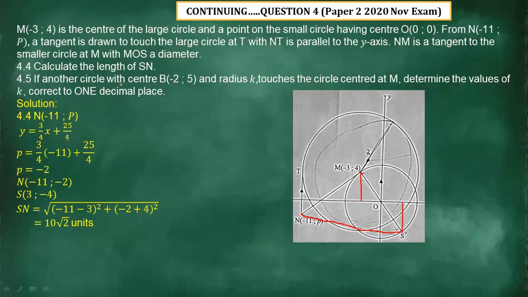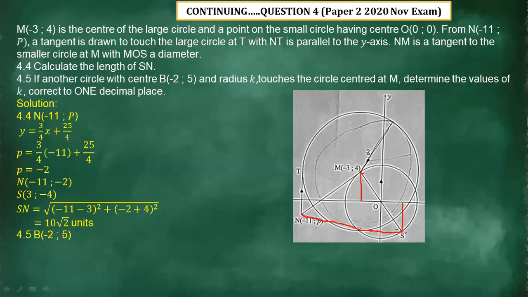4.5. If another circle with a center B, which is -2, 5, and the radius k touches the circle at center M, determine the value of k correct to 1 decimal place. We have the center, which is -2, 5.